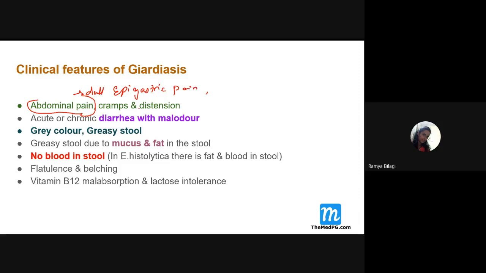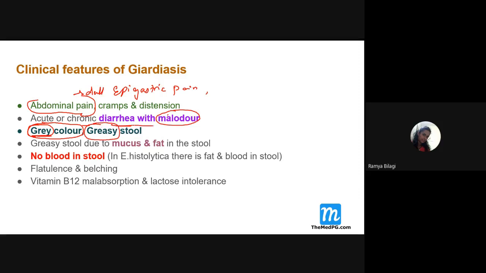Then there will be what? Acute or chronic diarrhea with malodor. This is one more important thing. And what color will the stool be? Macroscopically, if you examine the stool, what is the color? It looks gray in color, and further it looks very greasy, like oil, no?